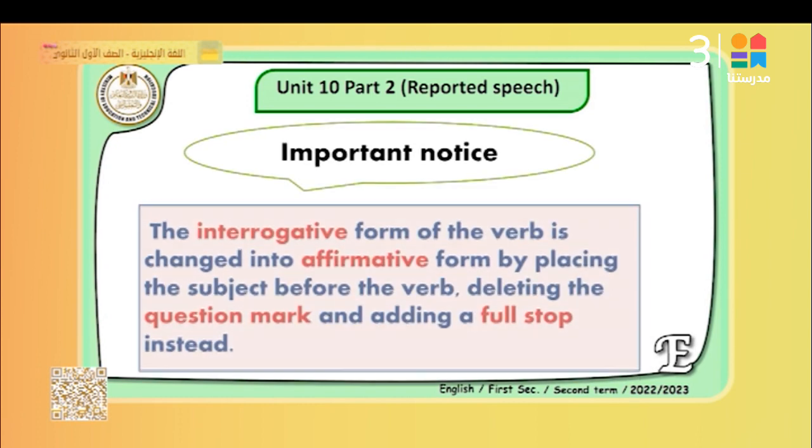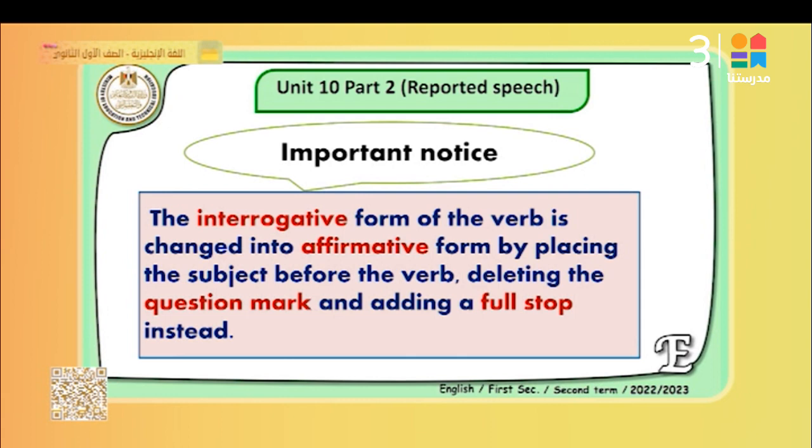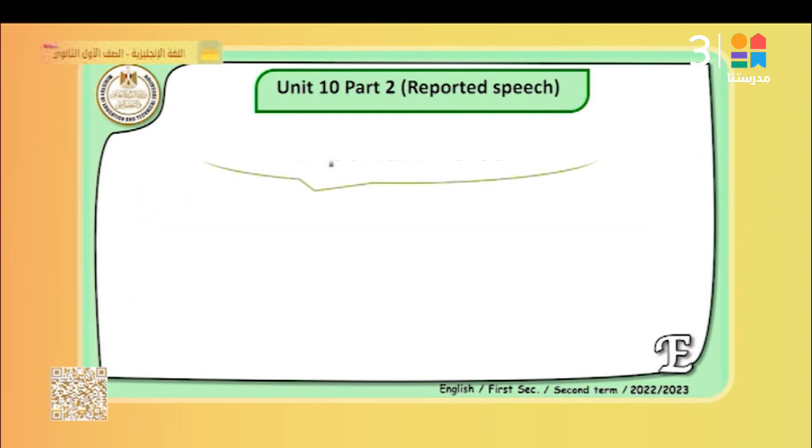Important notes here. The interrogative form of the verb is changed into affirmative form by placing the subject before the verb, deleting the question mark and adding a full stop. This is what I was telling you: we change the question form into a sentence form and we don't add a question mark, we add a full stop. Okay?